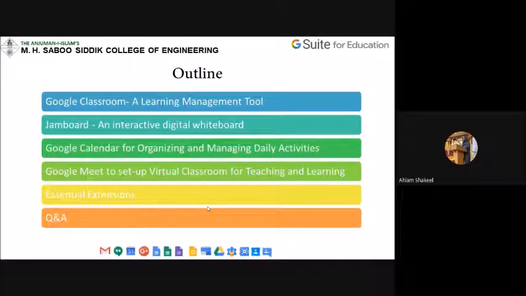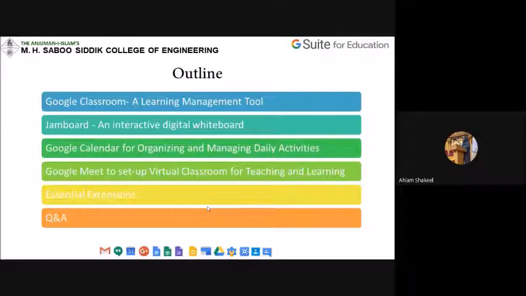We are going to see Google Classroom. Google Classroom is nothing but a learning management system that helps you collaborate with all the students in your classroom, assign them assignments, quizzes or experiments, and grade them online. The second one that we are going to see is Jamboard. Jamboard is an online digital interactive whiteboard that can be used for teaching online. Like before we used to use a blackboard, now we can use a digital whiteboard using Jamboard.